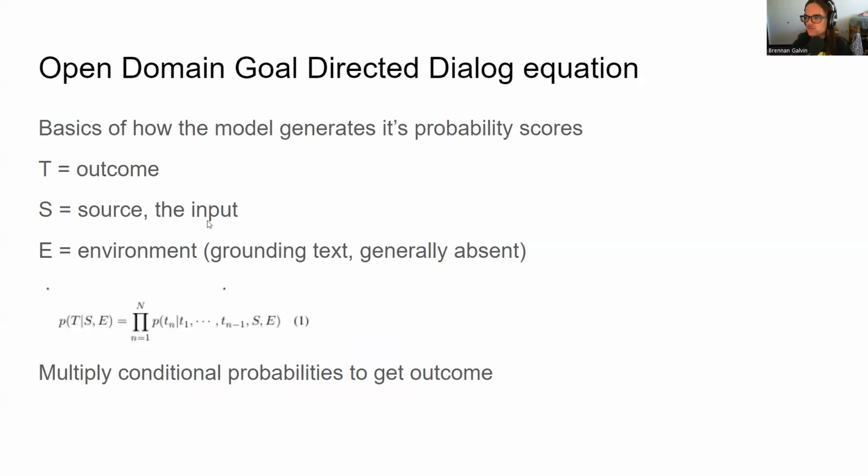Here's the basics of how these kinds of things work. This is very similar to the transformer equation we learned in class, but there's a little bit of a difference here. You'll notice that we have a source and an environment now, as opposed to just taking the probability of a certain outcome. So the probabilities, instead of just being the outcome, also take into account multiplying the probability of the source being there and its environment, though generally the environment is absent in a lot of this training.